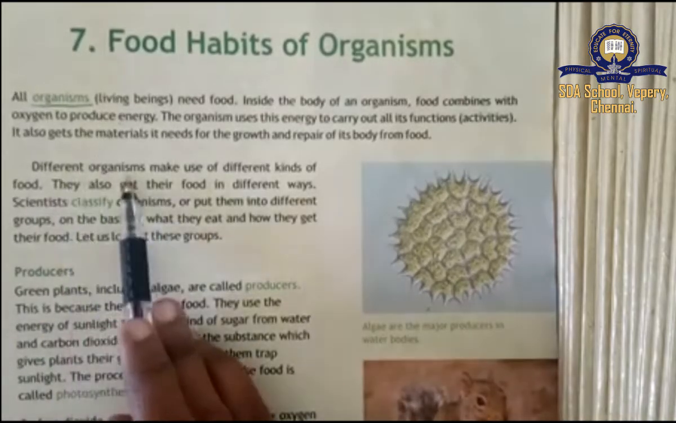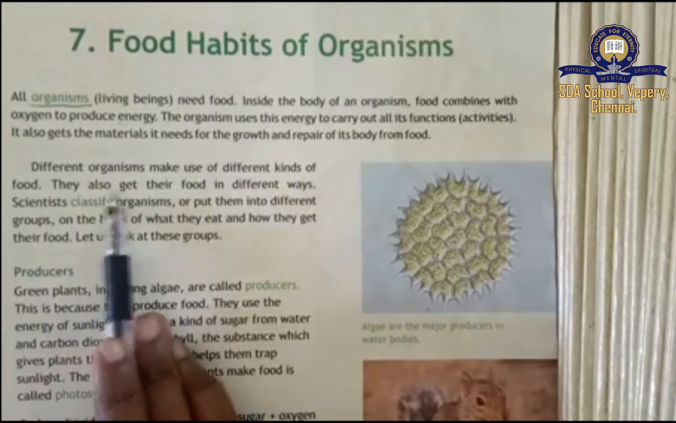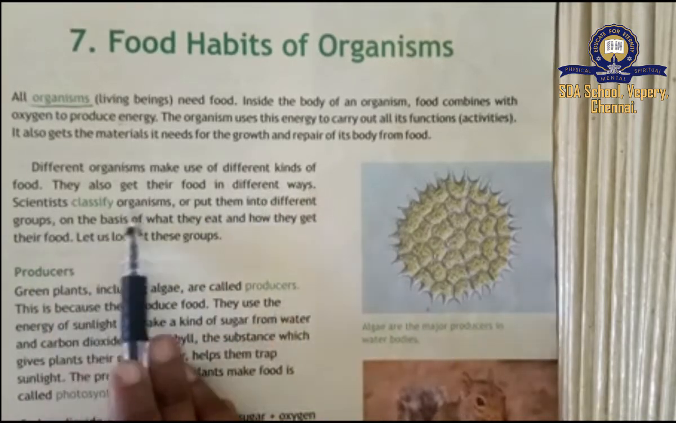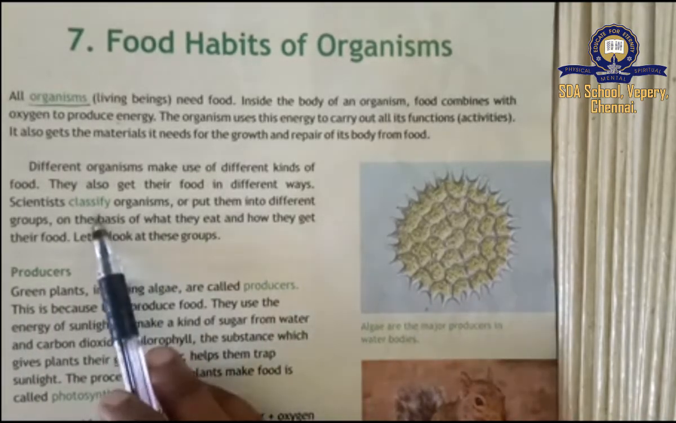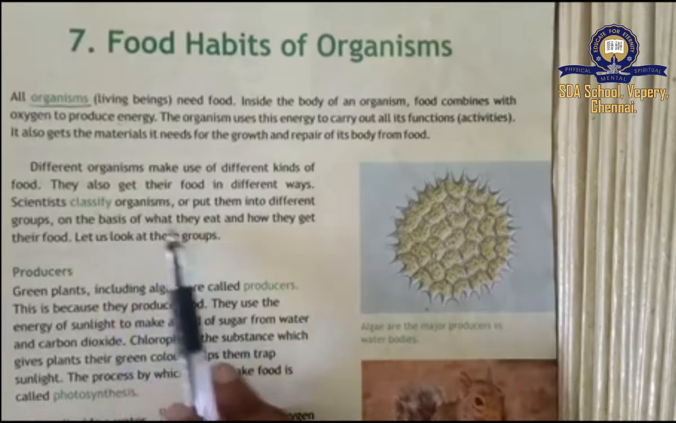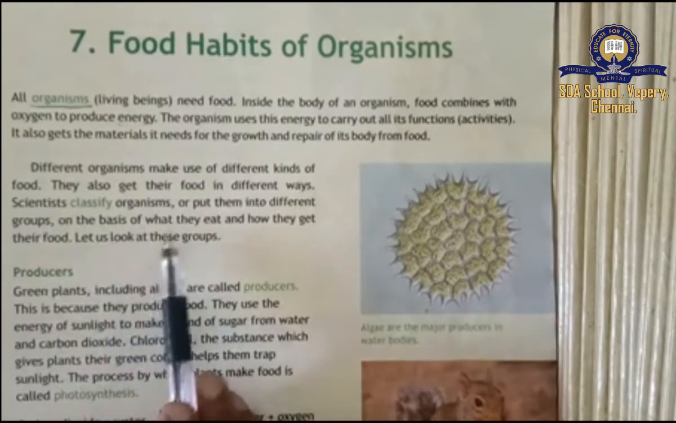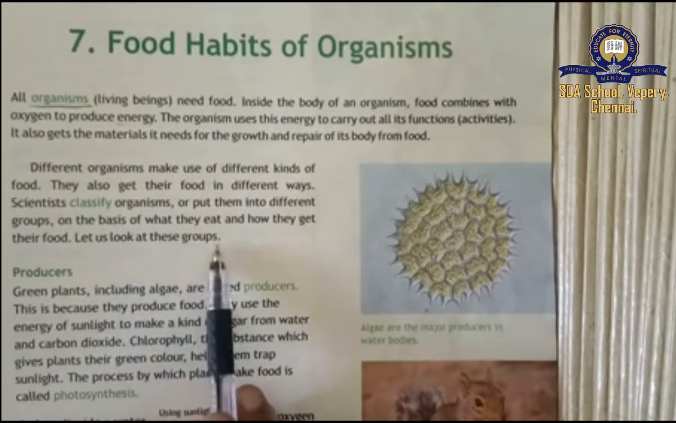Next, different organisms make use of different kinds of food. They also get their food in different ways. Scientists classify organisms. Classify means splitting, differentiating. They classify organisms or put them into different groups on the basis of what they eat and how they get their food. Let us look at these groups.